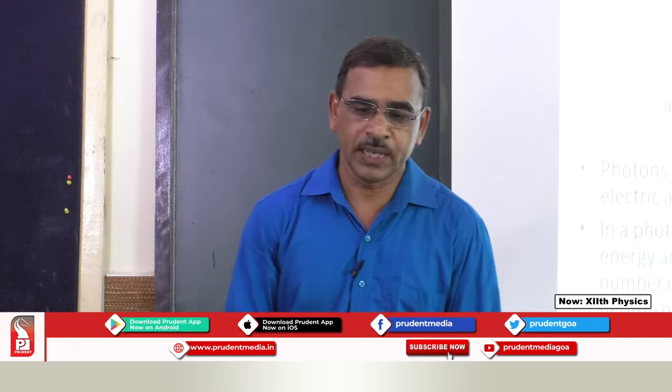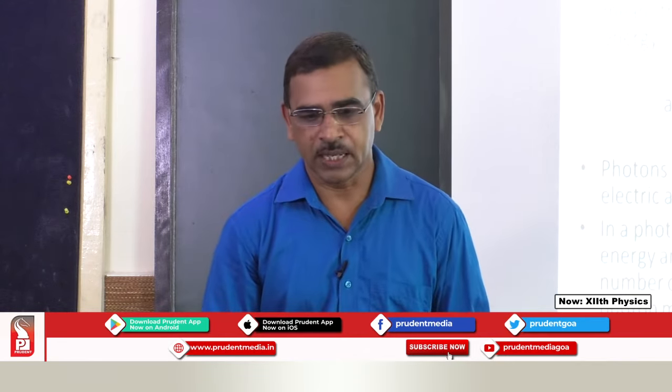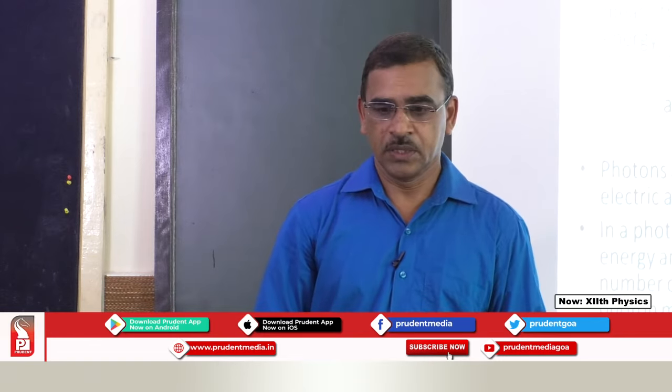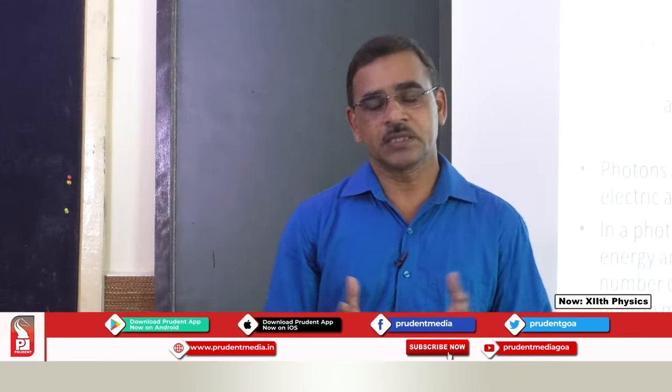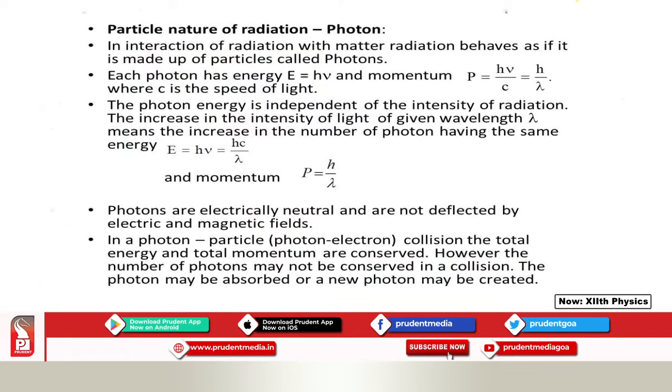So, this explanation gave rise to a new theory, and that is the quantum theory of light, or the particle nature of radiation, and that is nothing but the photon. So, let us see this theory. It says that in the interaction of radiation with matter, radiation behaves as if it is made up of particles called photons. Since each is a particle, it will have a momentum. So, it has energy E equal to h nu and momentum given by h nu by c, which is nothing but h by lambda, because c by nu is lambda.